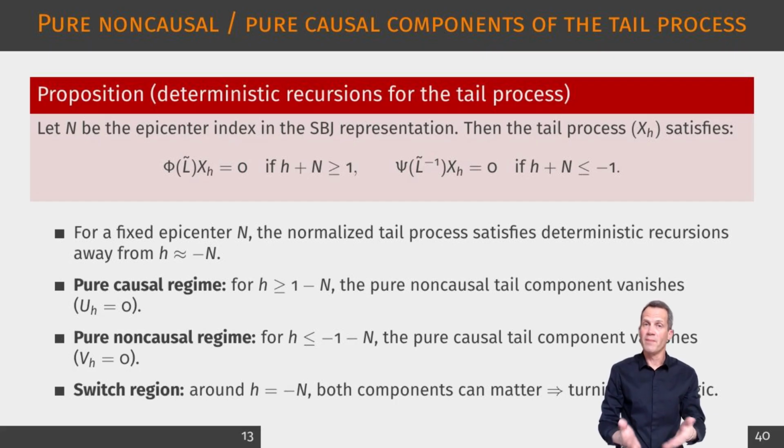This yields two regimes. In the pure causal regime, for maturity sufficiently after the switch, the non-causal tail component vanishes, meaning the extremal path there is compatible with a standard causal propagation. In the pure non-causal regime, for maturity sufficiently before the switch, the causal tail component vanishes, meaning the path there is governed by the non-causal structure. Around the switch region near h equals -n, both components can matter. This local interaction is what generates peak timing and the apparent bubble crash turning point. So the epicenter index does not only pick a spectral shape, it also determines where the regime changes along the episode.